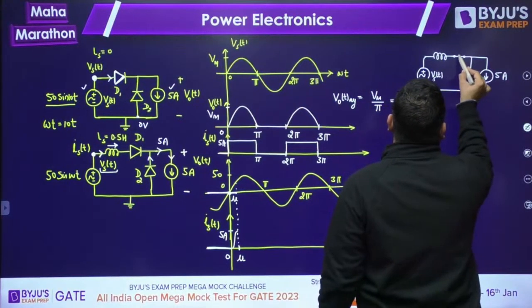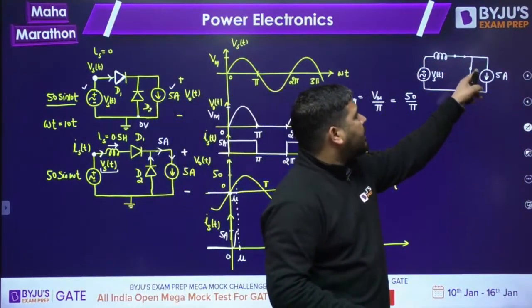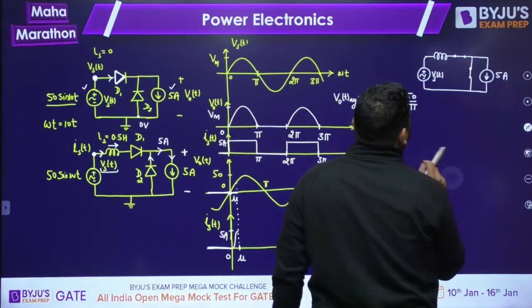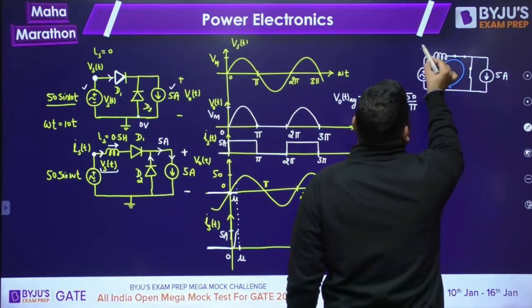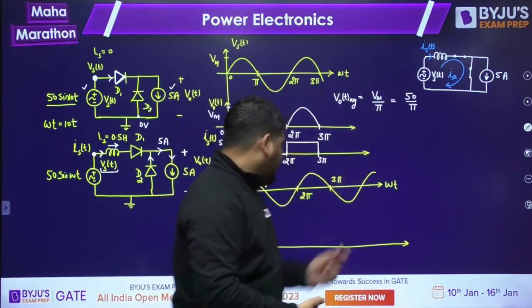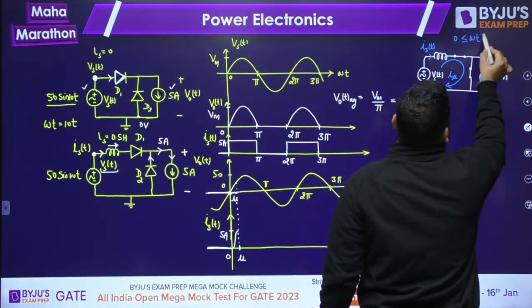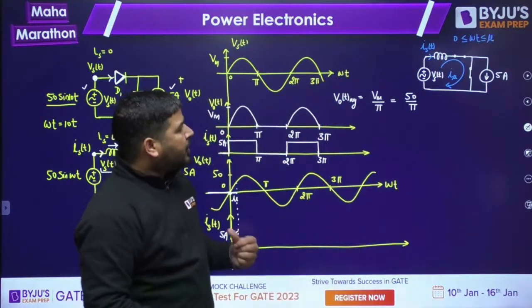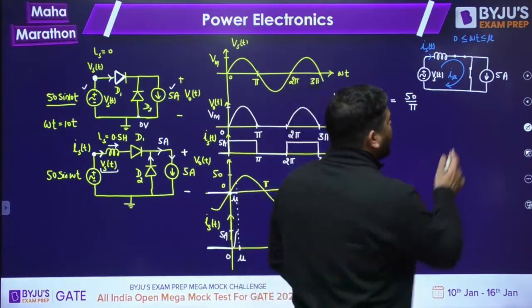Now, we know that this current is increasing and this current is decreasing. How to analyze this situation? What you can do is imagine a mesh current. You can imagine that there is a mesh current I mu. This I mu is the same as the supply current IST. During this overlapping interval, this circuit is valid only between 0 and mu. Remember, it is valid only between 0 and mu, because both the diodes are conducting only during this interval.